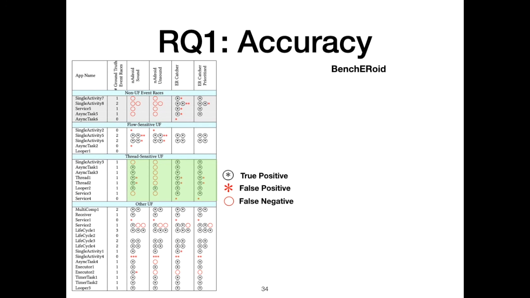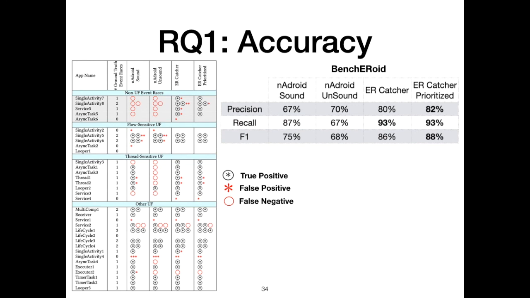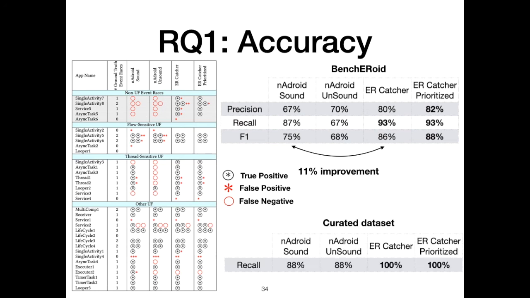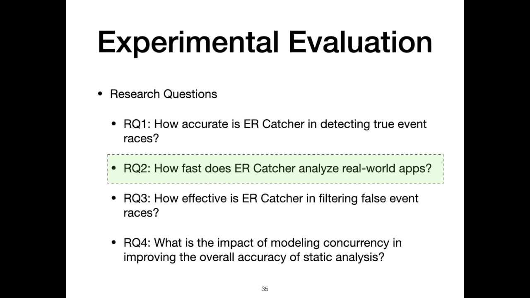Overall, ERCatcher could outperform both versions of Nadroid in terms of precision and recall, and it has an 11% improvement in F1 measure. Besides that, we evaluated both approaches on the curated dataset, and ERCatcher detects all confirmed cases. Nadroid could detect 88% of them. We could not report precision for this dataset since it does not contain false positives.